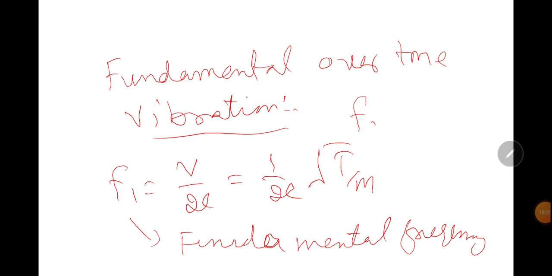Frequency f2, which is equal to 2 f1, is called the second harmonic frequency or second overtone. So from this we can say that this phenomenon is known as the quantization of frequency.